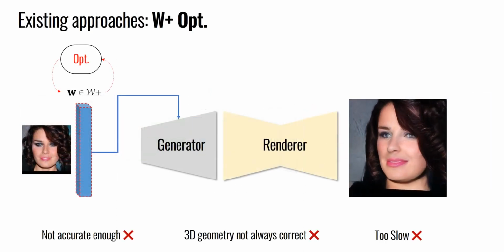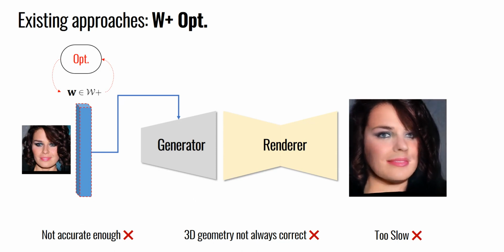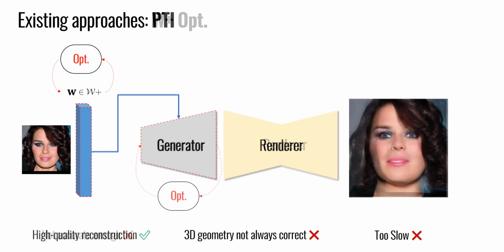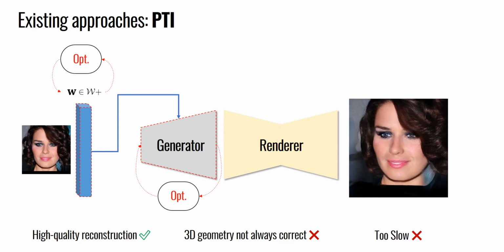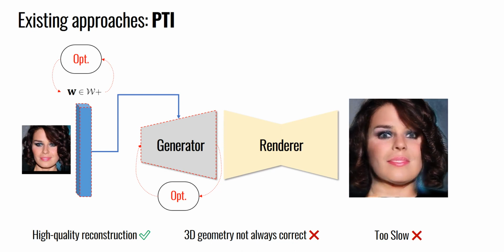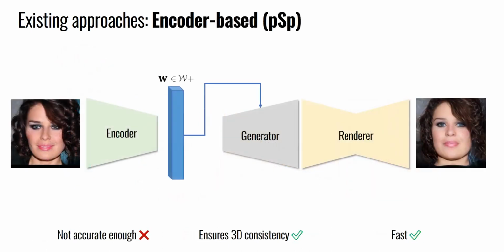State-of-the-art optimization-based methods perform very well for 2D GAN inversion. However, when applied to 3D GANs, they often fail to preserve identity and 3D geometry in the novel view and are time-intensive. Exposed to a large number of images from arbitrary views during training, encoder-based approaches learn to preserve 3D geometry and are faster, but they fail to preserve fine details of the input image.